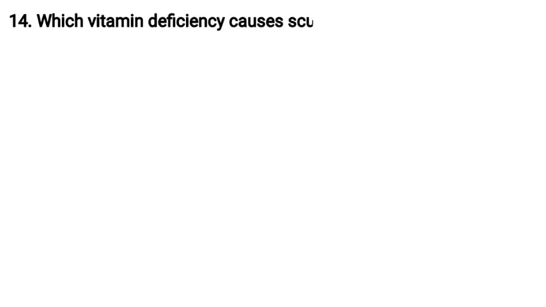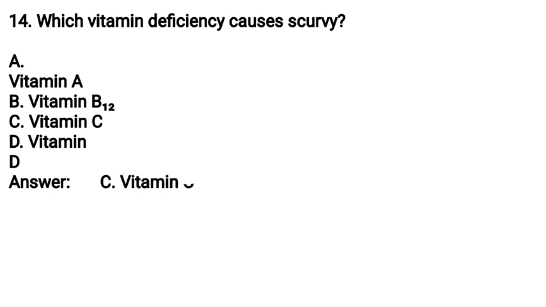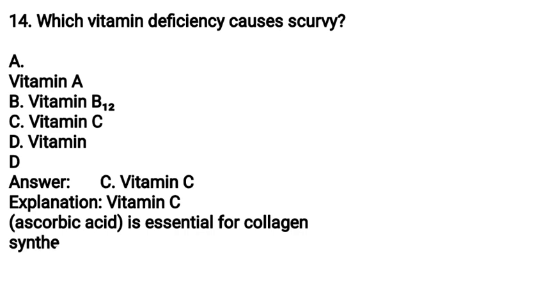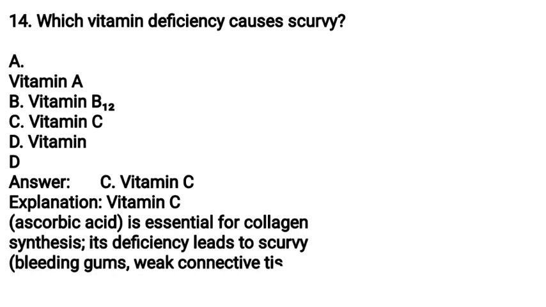(14) Which vitamin deficiency causes scurvy? A. Vitamin A, B. Vitamin B12, C. Vitamin C, D. Vitamin D. Answer: C. Vitamin C. Explanation: vitamin C, ascorbic acid, is essential for collagen synthesis. Its deficiency leads to scurvy, bleeding gums, weak connective tissue.